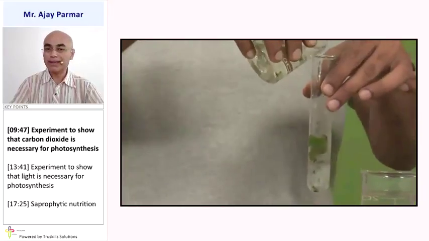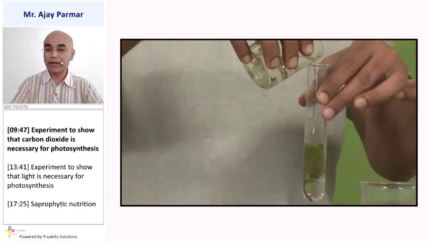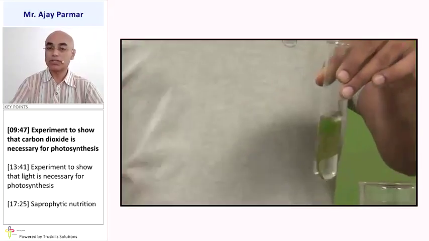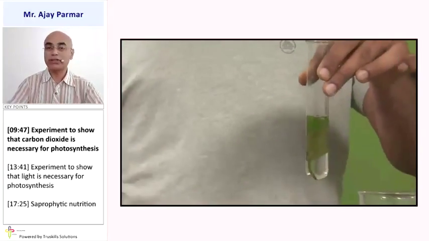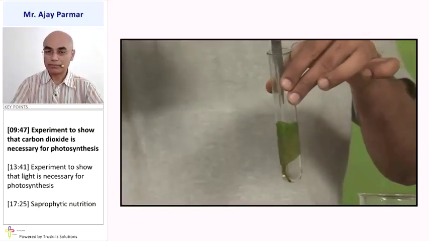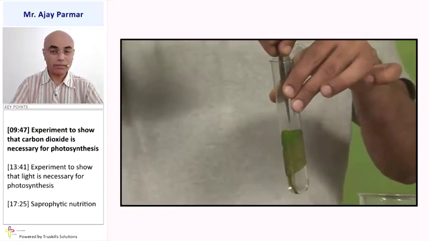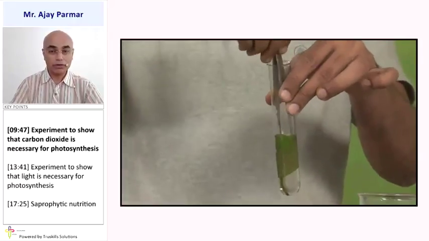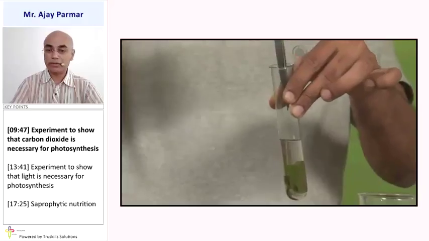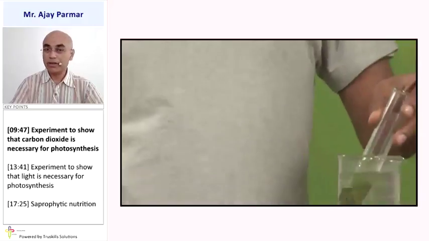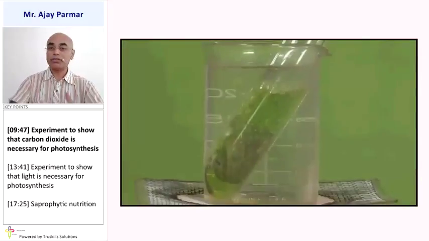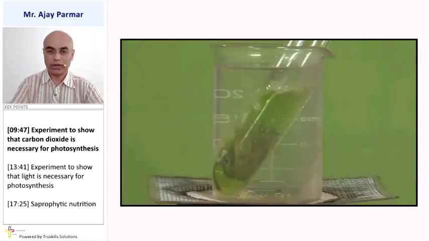In this we take alcohol in such a way that the whole leaf is immersed in the alcohol, taking care that no part of the leaf remains outside the alcohol. So insert the leaf properly. Then we need to heat it in a hot water bath, because you know that alcohol catches fire very quickly.